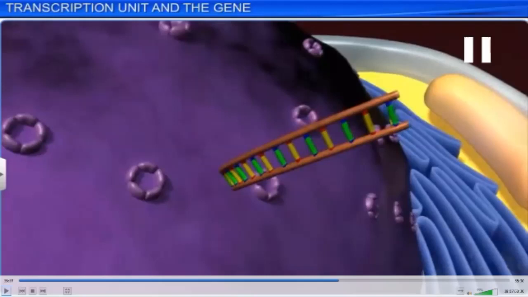Depending on the protein we need, only that template of that part of DNA becomes transcriptionally active and transcribes into mRNA. If both strands formed mRNA, what would be the problem? Both would produce proteins after translation.